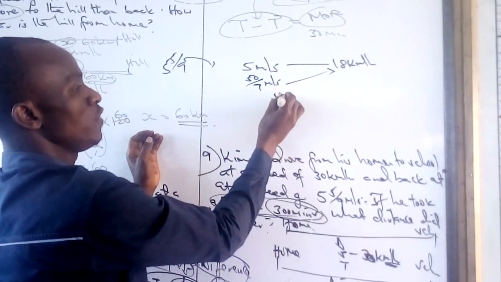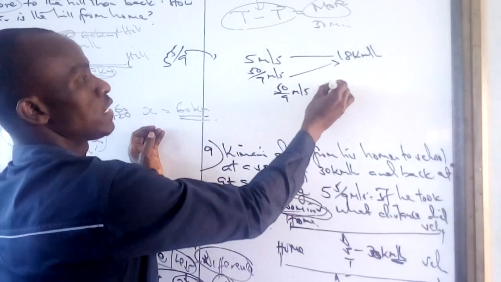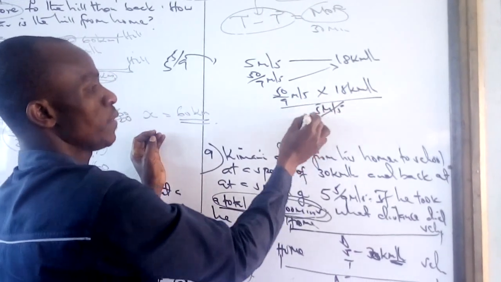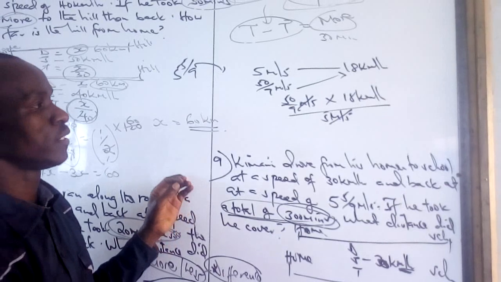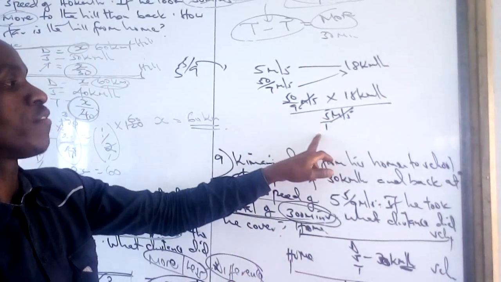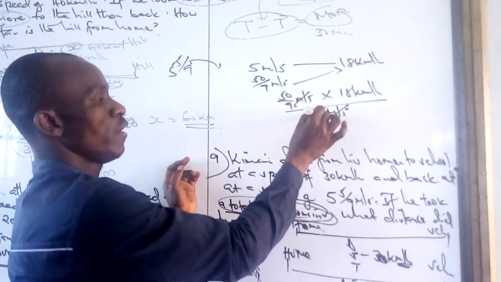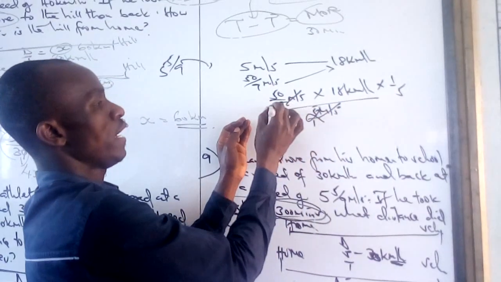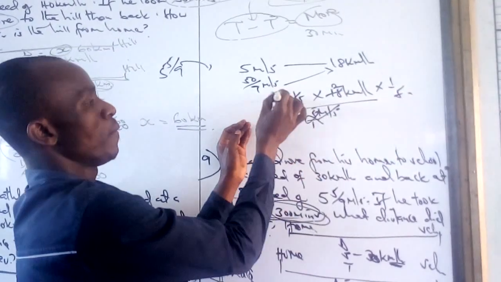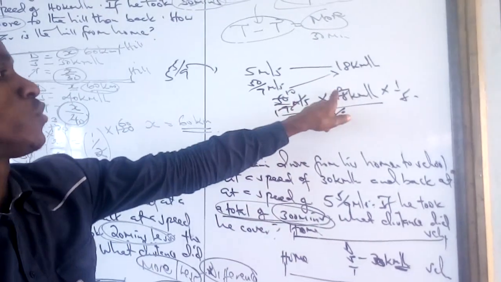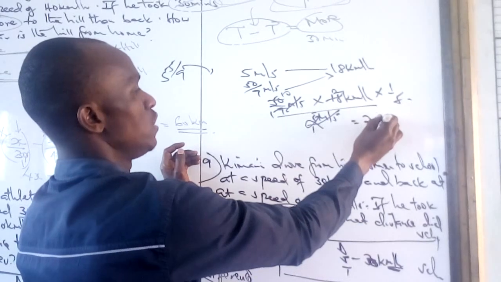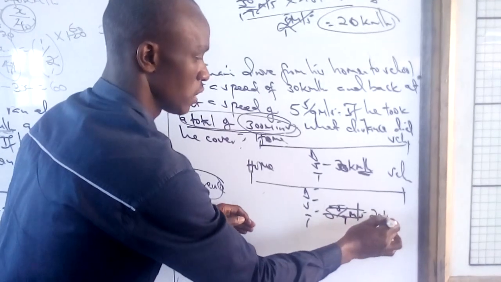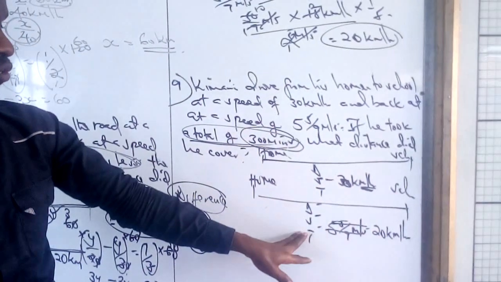We cross multiply: 50/9 meters per second times 18 kilometers per hour, all over 5 meters per second. Meter per second simplifies meter per second. Here we have 5, we can place it as 5/1 so that we can cancel it, and we multiply by the reciprocal, which is 1/5. So by 9 we have 2, by 5 by 5 here we have 10. So 10 times 2 gives us 20. So this is 20 kilometers per hour. I hope you have understood that one.